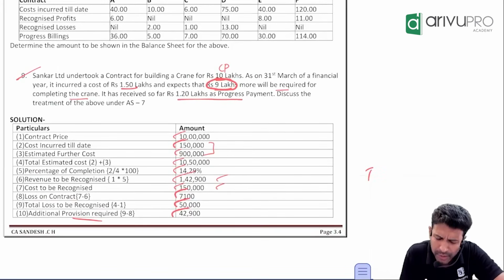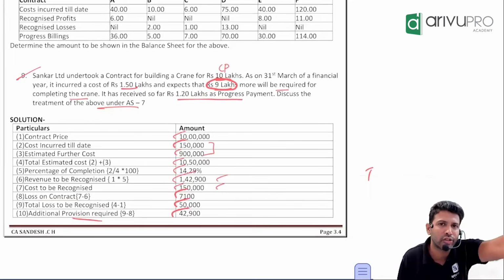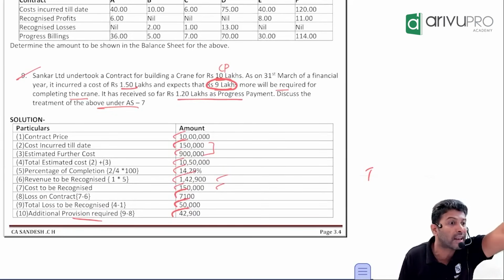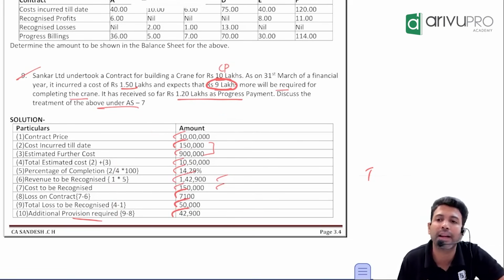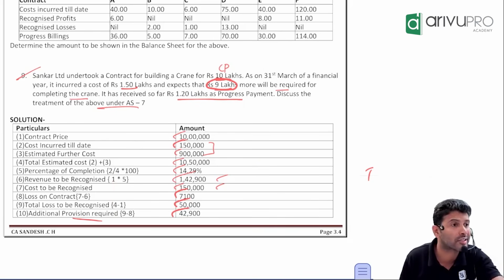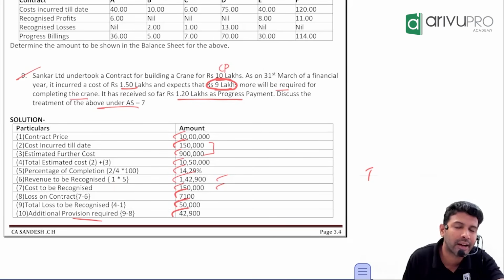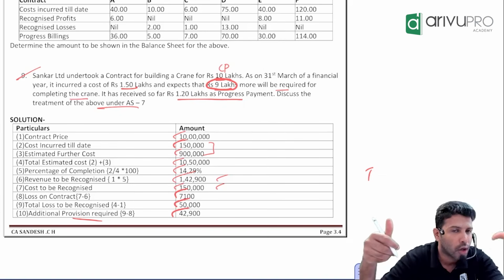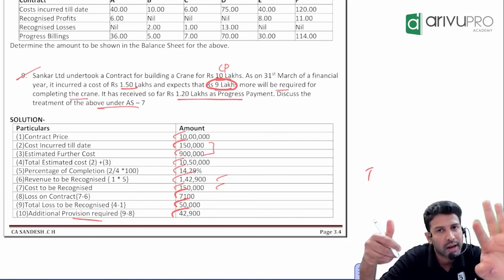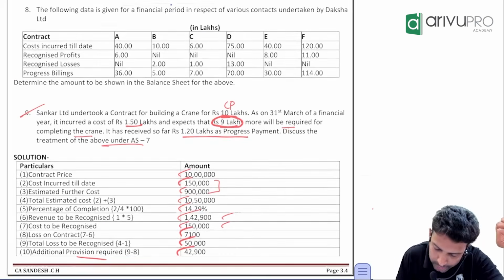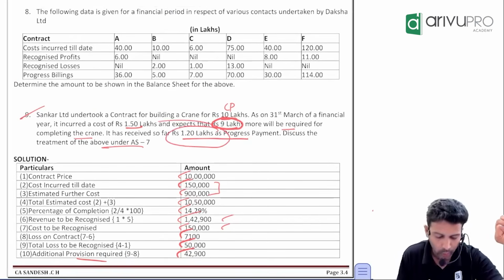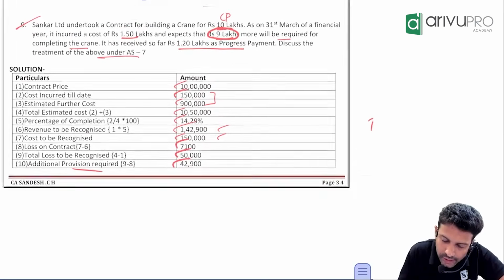Sometimes they'll simply say give the treatment. Treatment means you'll have to give the impact in P&L and also the impact in the balance sheet. That is the impact in P&L. Next, you need to give the impact in the balance sheet. In the balance sheet, you'll have to show the customer either as an asset or as a liability. Tell me the formula or the equation for that. Amount due from the customer or due to the customer: cost incurred till date plus recognized profit minus recognized loss minus progress billing. How much is the progress billing? 1.2 lakh.